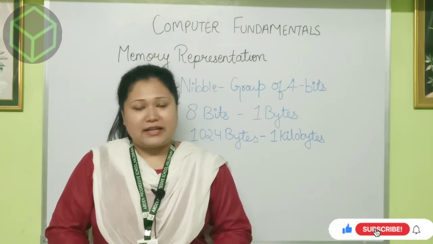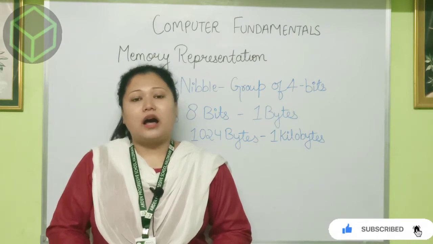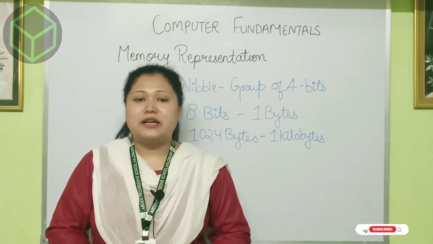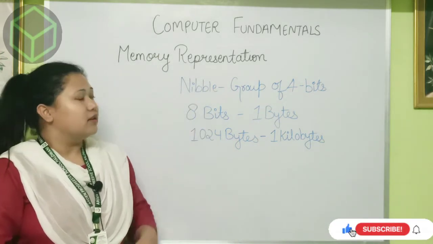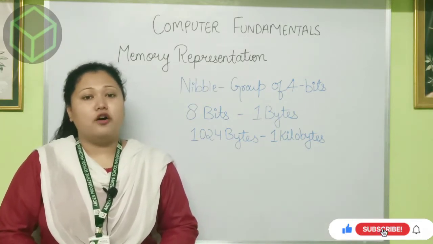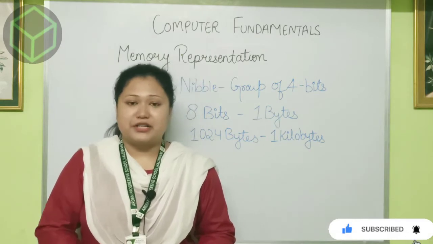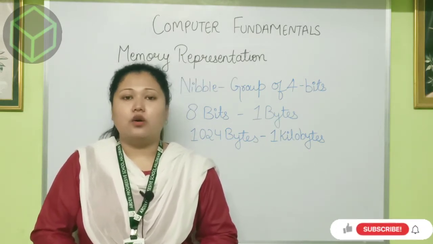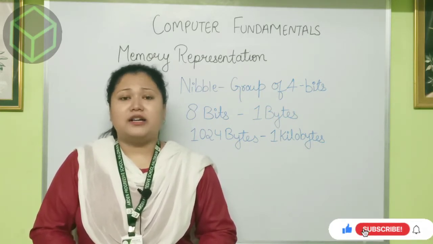Now I will tell you how a computer stores memory and what units we use in a computer to represent memory. First, nibble. Nibble is a group of 4 bits. Bits is what? Binary digits. If we take 0, 1, 0, 1, that is a nibble because here we are taking 4 bits.